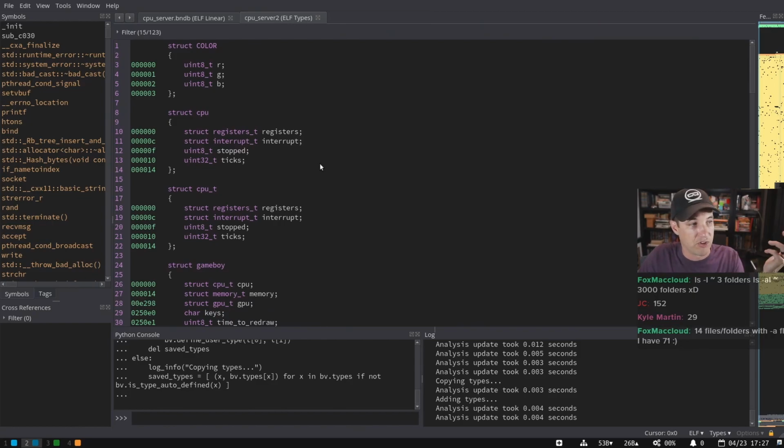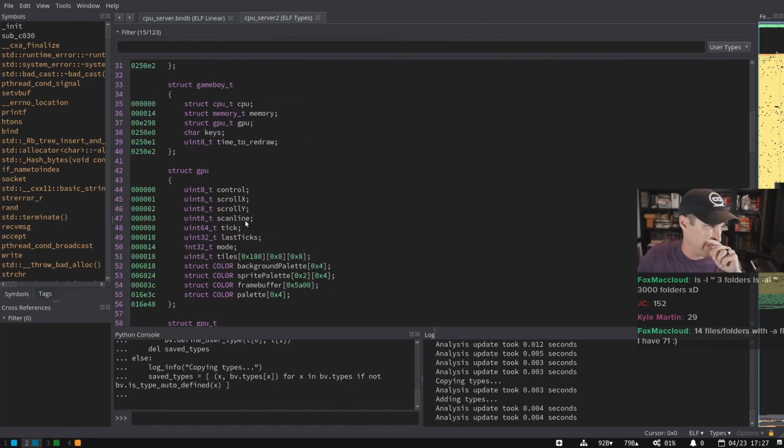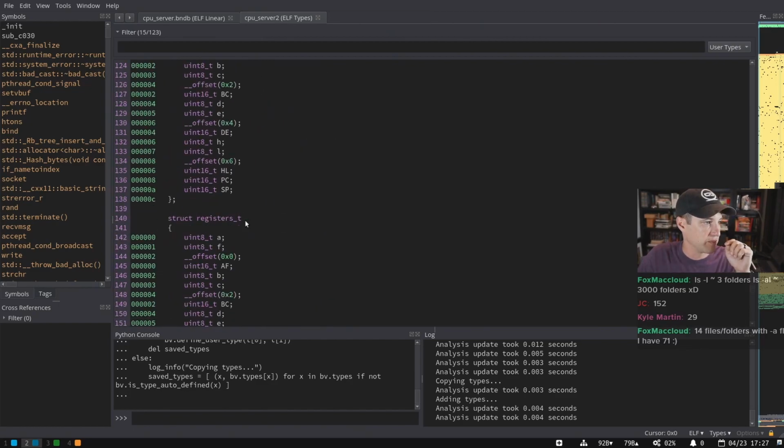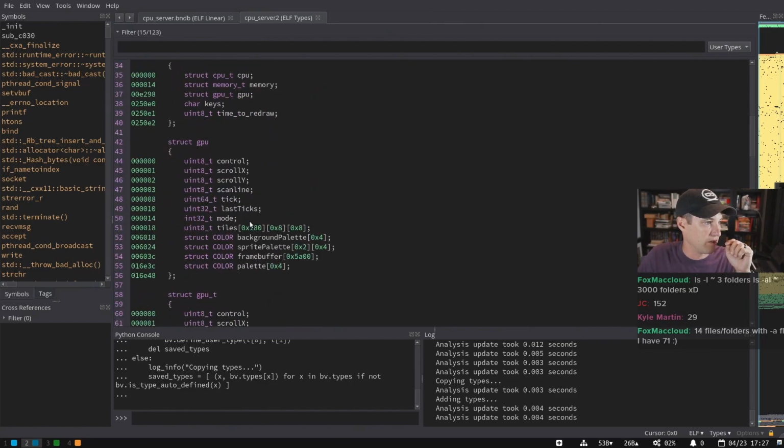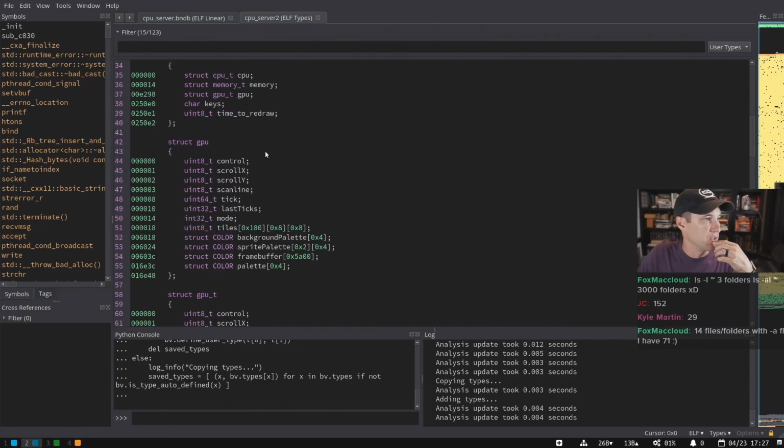It's great that we have all the other auto types, part of like when we parse PEs and whatever the binary view is, for example. But I think it's more useful. Most of the time I come in here, I want to deal with just the stuff that I've added. And so this is just a couple of types that are copied over. They're not all right necessarily, but presume you've done some reverse engineering on this binary and you've got this type of information.